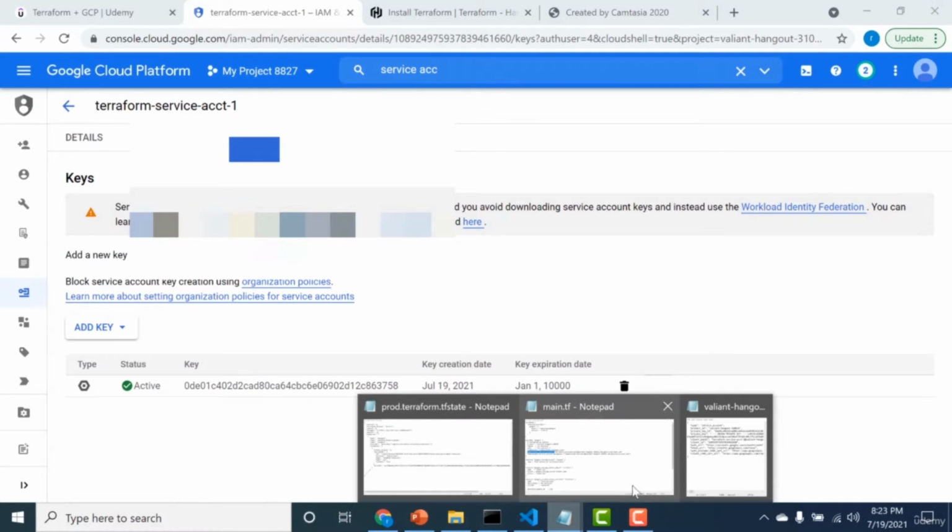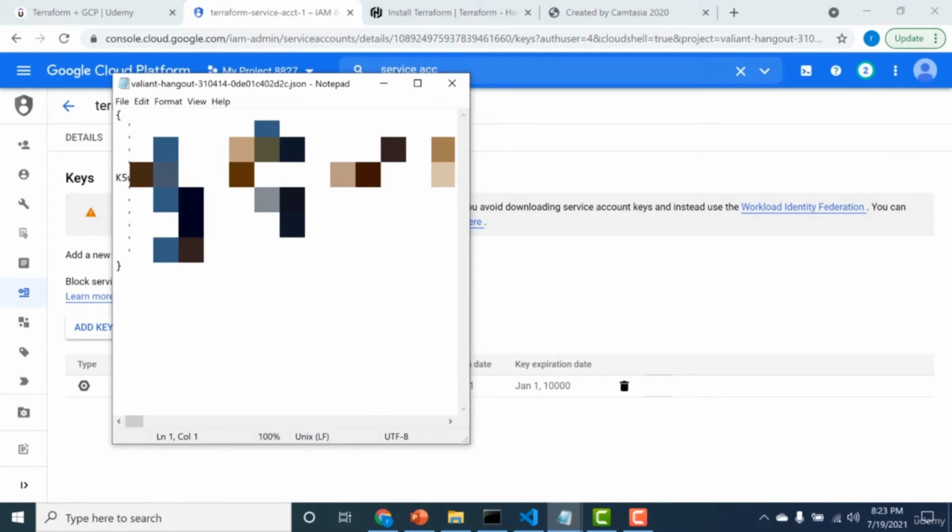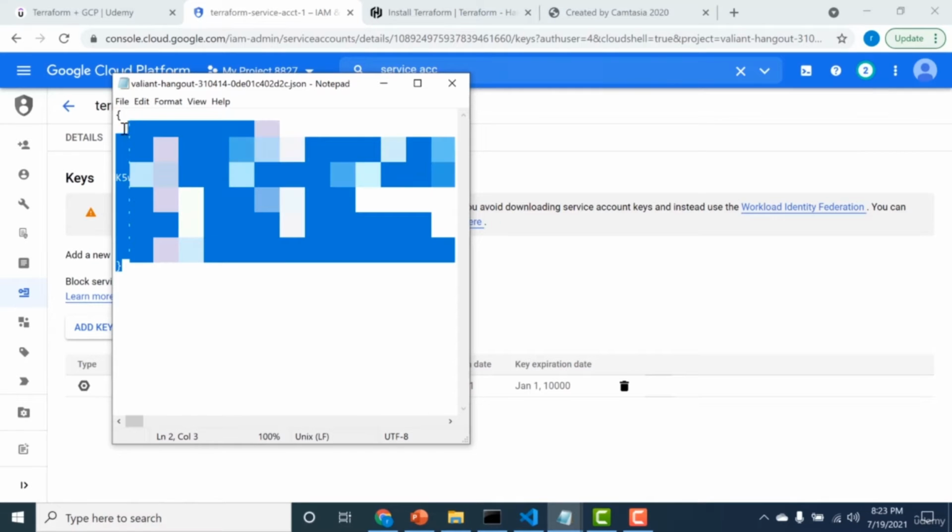And what you get is a text file with all the credentials that you need. So you need to copy this and you need to provide a path for this in your Terraform main.tf. So let's do that. So I'll just save this.